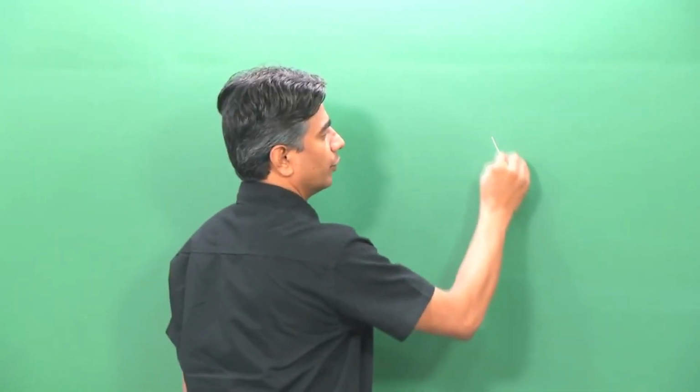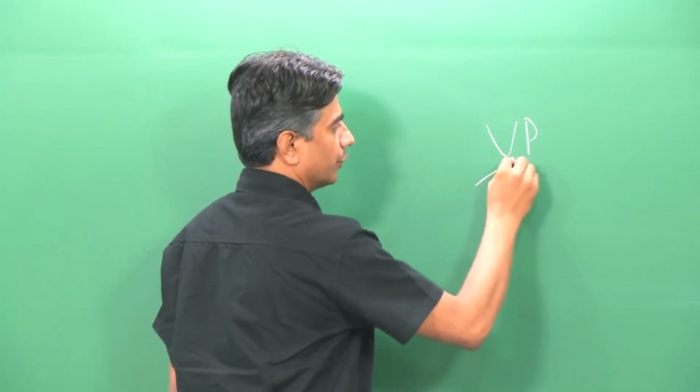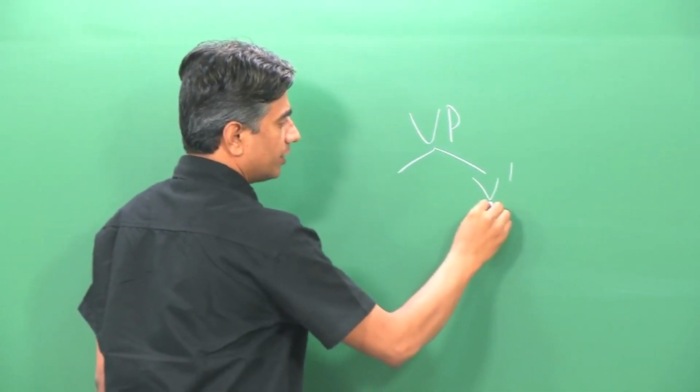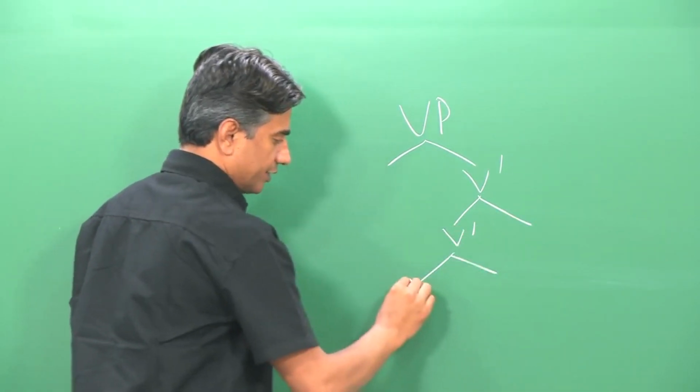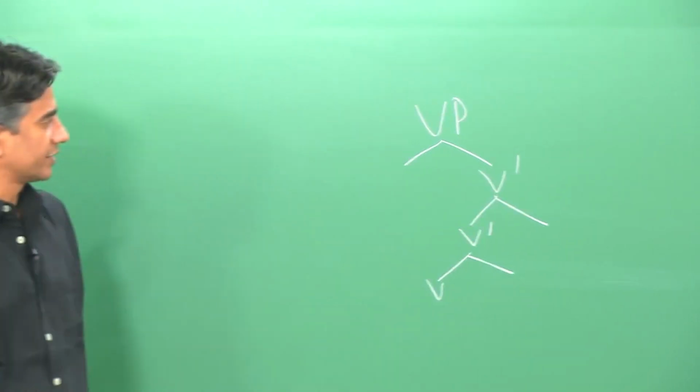Now, we have seen things that are part of VP, and here are the things that I want your attention to. This is an important part. Look at this bare structure first.